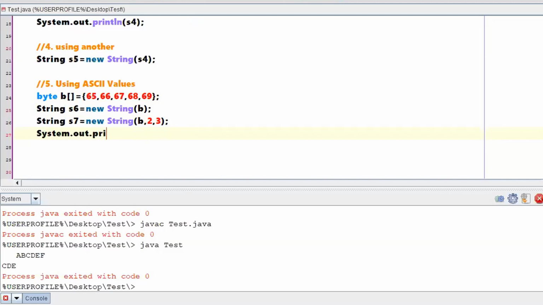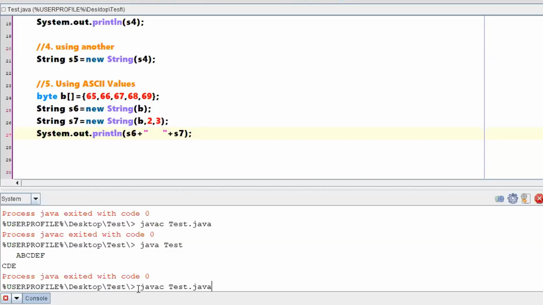System.out.println, let me print the value s6, plus, let me give some space, plus s7. So this is my last System.out.println statement.